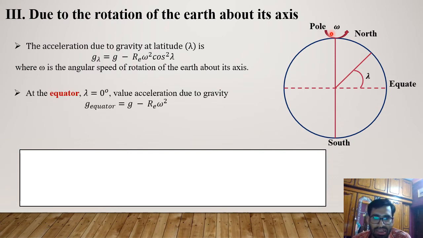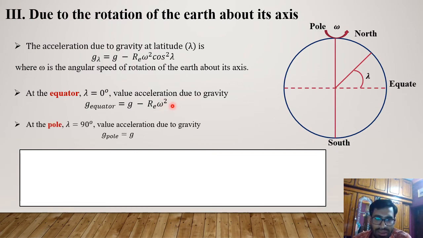This is about its axis, and at the equator lambda will be 0 degree, and the value of acceleration due to gravity will be g minus Re omega square, simply g minus Re omega square.